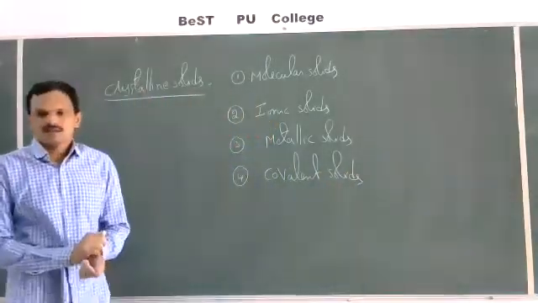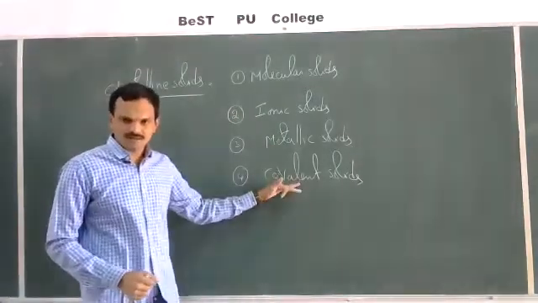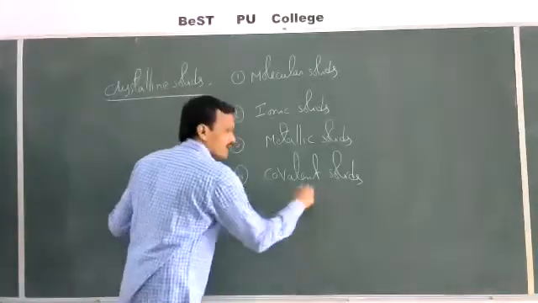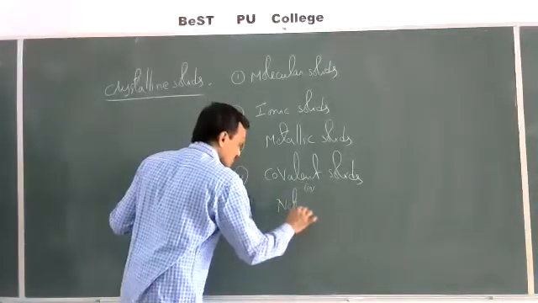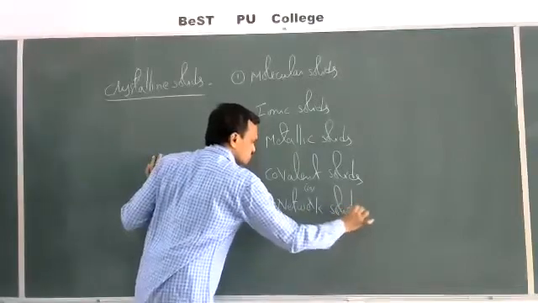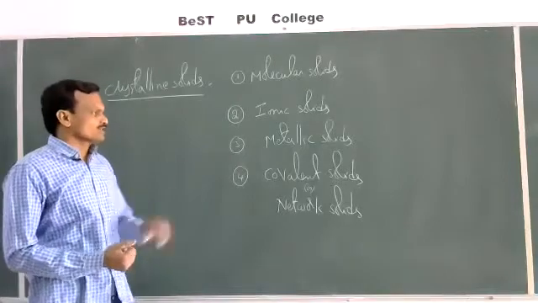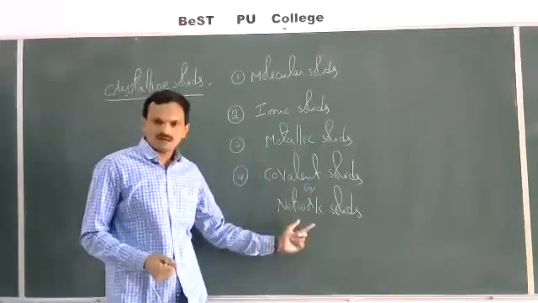These are also called network solids. Molecular solids, ionic solids, metallic solids, covalent or network solids.